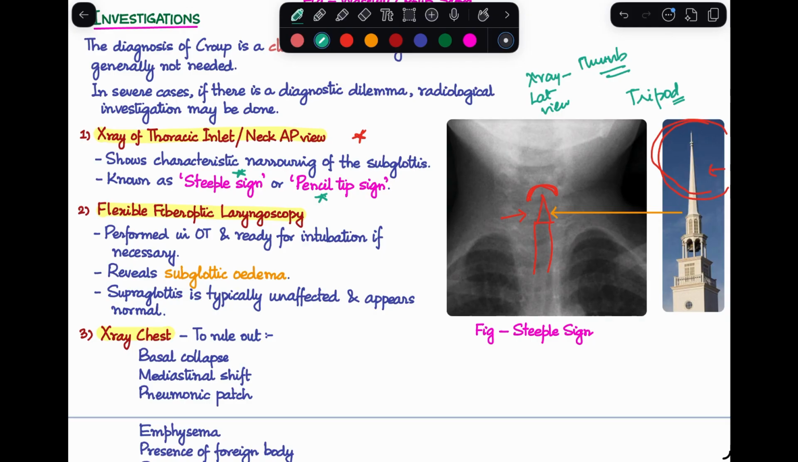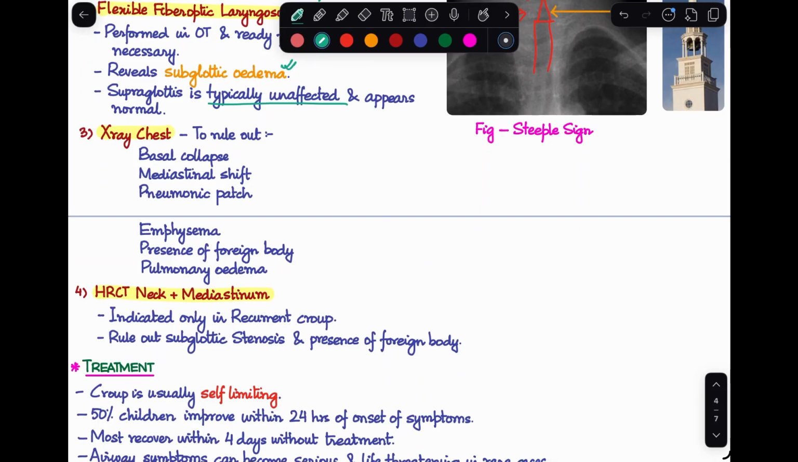Next, we can even perform a flexible fiber optic laryngoscopy. However, we should perform it only in the OT and be ready for intubation in case necessary. It will only reveal subglottic edema, and the supraglottis will typically be normal. Then we can even do an X-ray of the chest if you want to rule out some chest diseases like basal collapse, mediastinal shift, pneumonic patch, emphysema, presence of foreign body, pulmonary edema, all of these things.